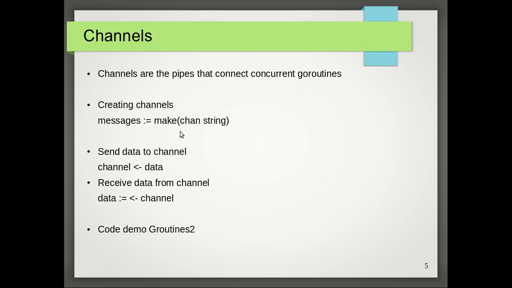Channels can only transfer data of the same type which they are created with. Different types of data are not allowed to transfer from the same channel. The syntax to send and receive data to and from channels is shown on the screen. In order to send data to a channel, you use the channel name followed by the arrow operator and then the data that you want to pass. To receive data from a channel, you use a variable where you want to store the read value from the channel into, and on the right hand side you use the arrow operator followed by the channel name.